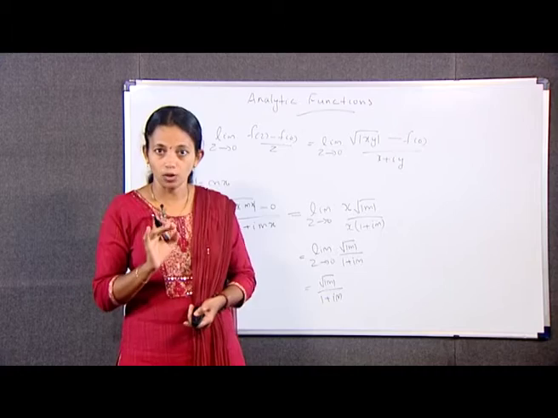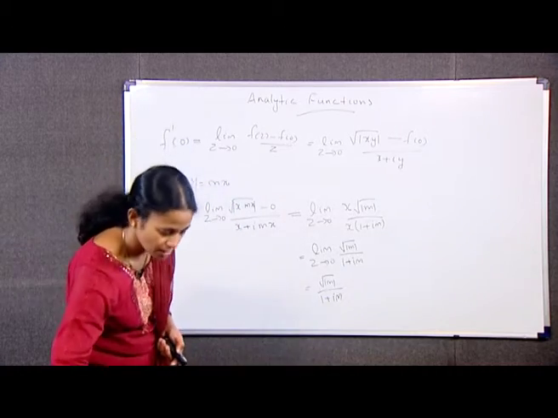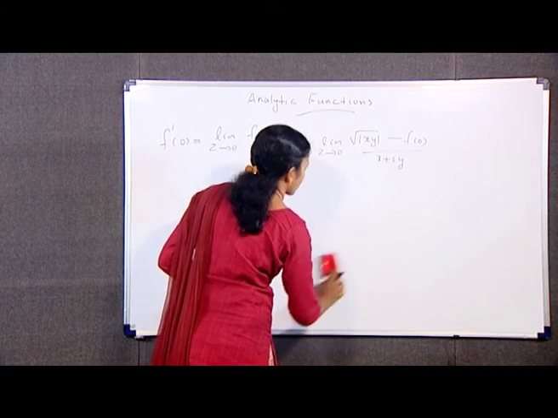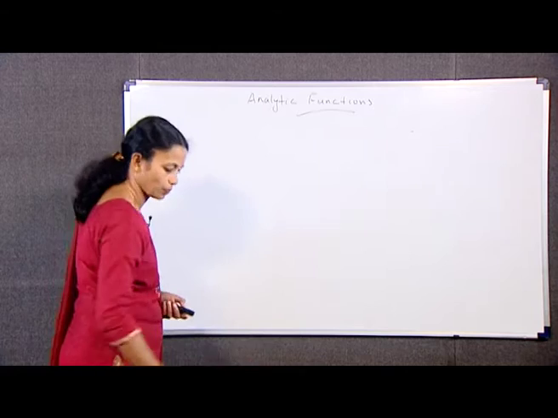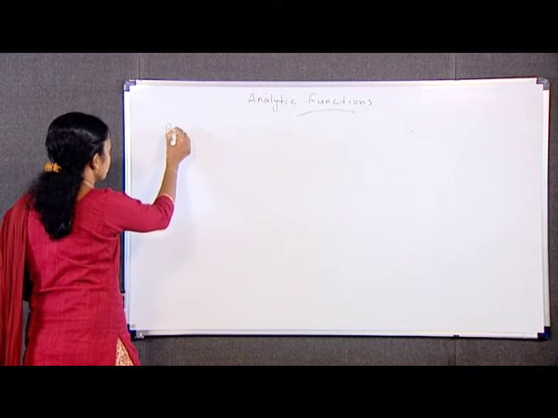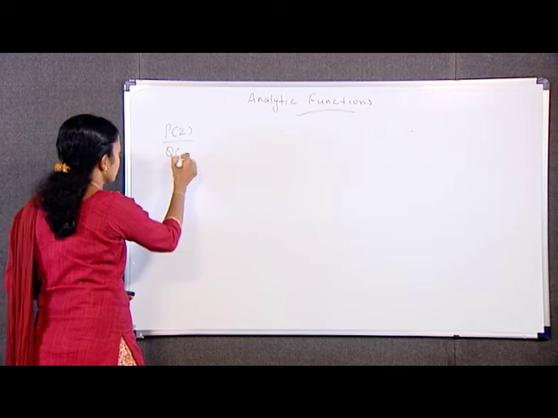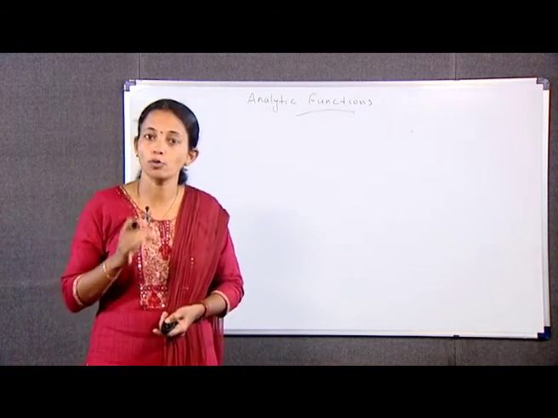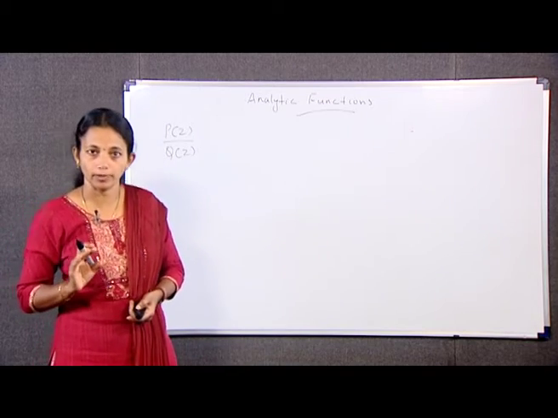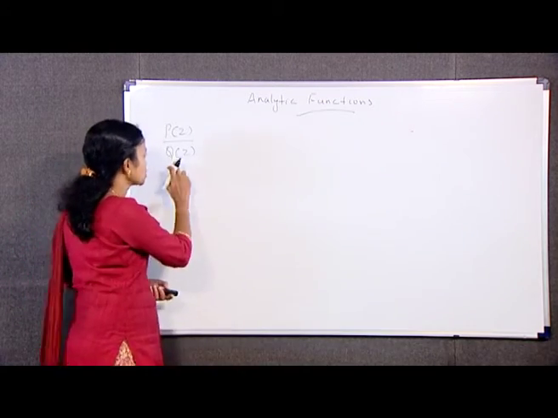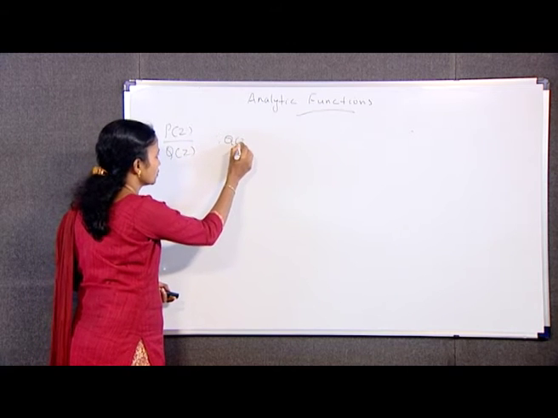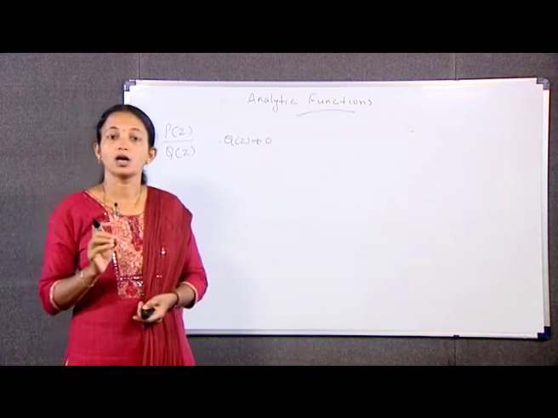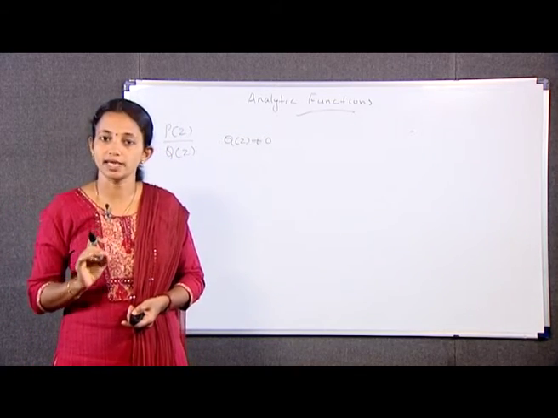In particular, the quotient Pz by Qz of two polynomials is analytic in any domain throughout which Qz is not equal to 0. Composition of two analytic functions is analytic.